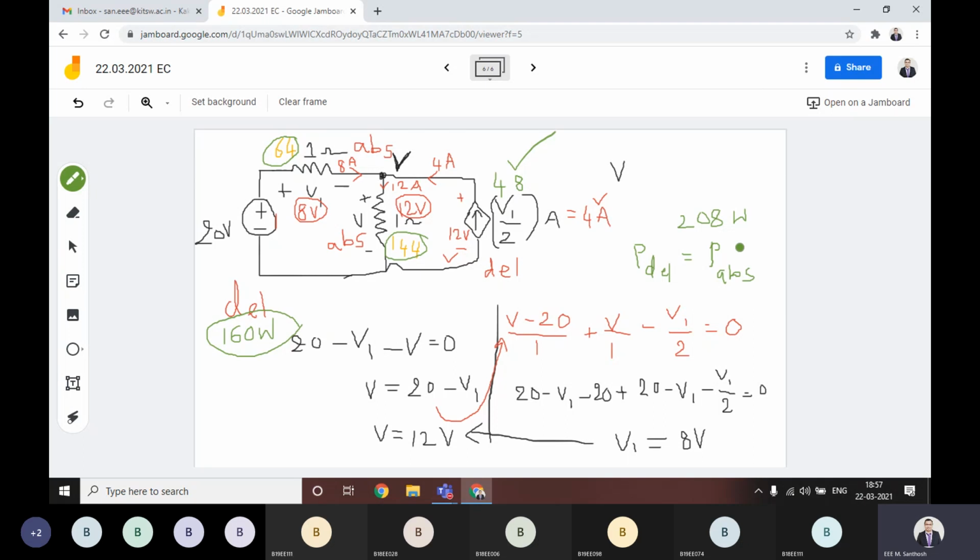208 watts. This is what the conservation of power. If you take any kind of circuit, you will get the conservation of power with your assumptions only. That's what I am telling you. Whenever you are assuming whether it is delivering or whether it is absorbing, you can take the liberty. You need to check the conservation of power every time with this Tellegen's theorem. I hope now you understood.